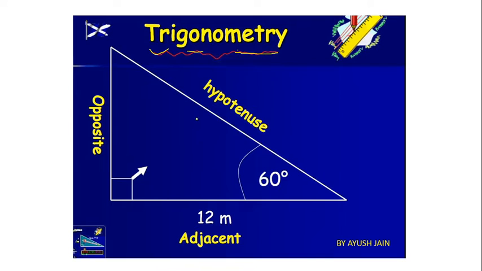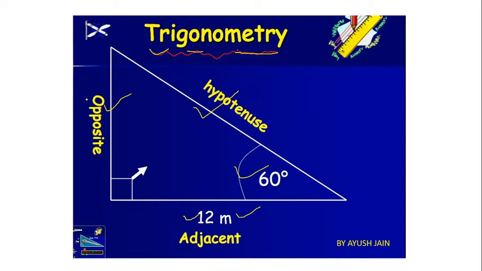Before I start the theory, I have drawn one triangle here. Look at the triangle, and this is the right angle triangle. One angle is given, this is 60 degrees, and the base is given. The length of the base is 12 meters. I don't know the length of the hypotenuse, and I don't know the length of this perpendicular.